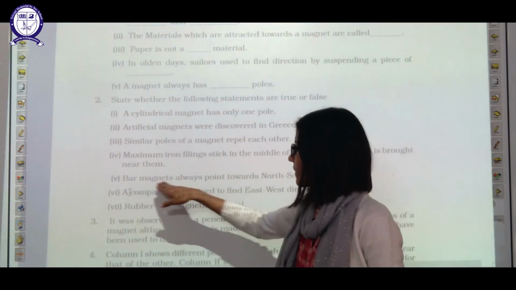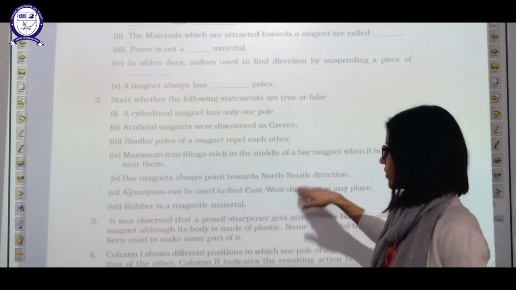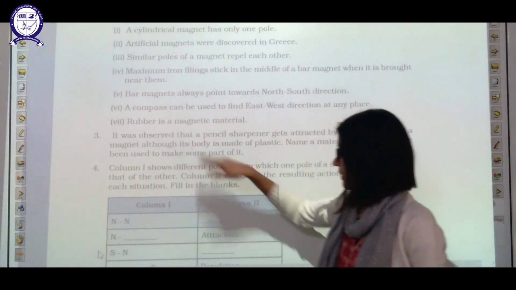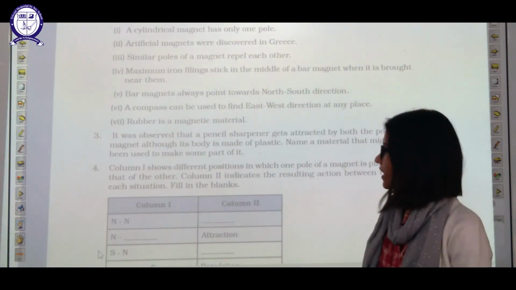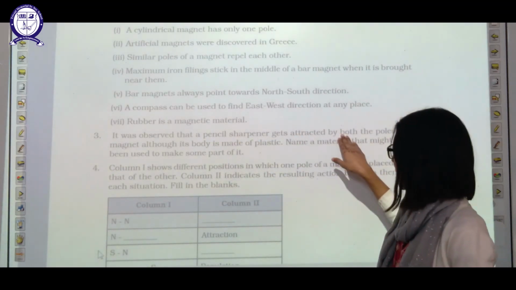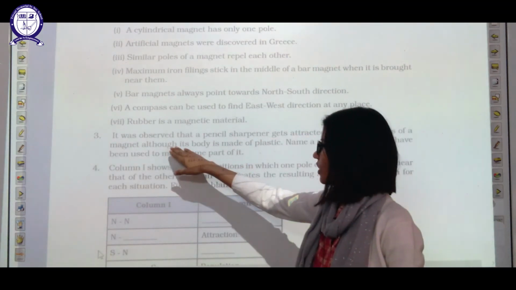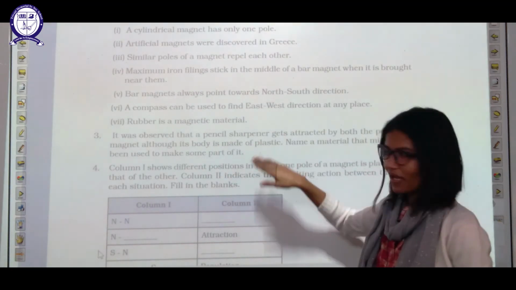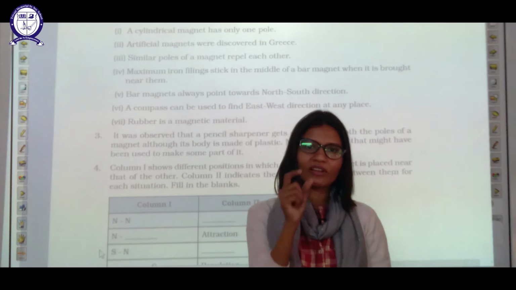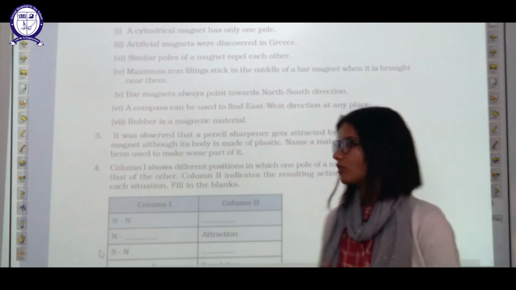Bar magnets always point towards the north-south direction? Yes, when freely suspended. Rubber is a magnetic material? False. Now the third question: it was observed that a pencil sharpener gets attracted by both poles of a magnet, although its body is made of plastic. But the sharpener has an iron part, that's why it got attracted.